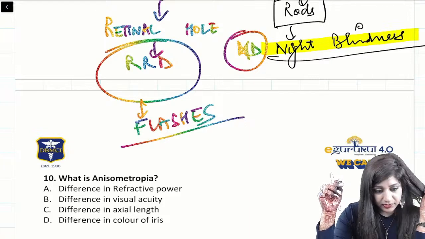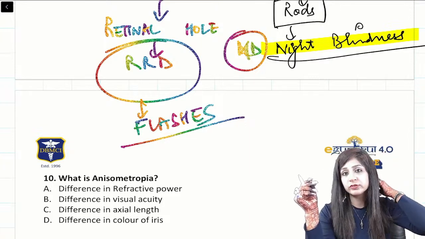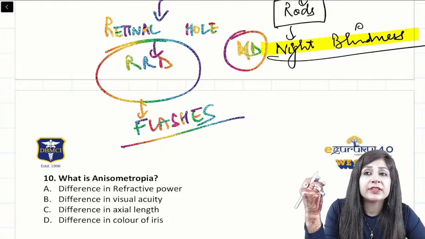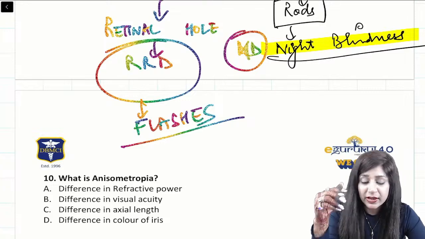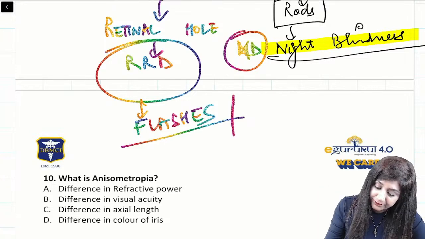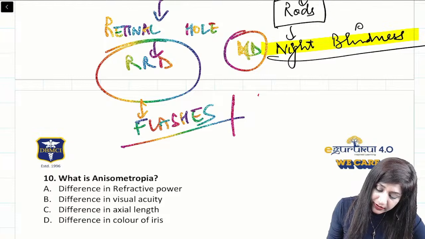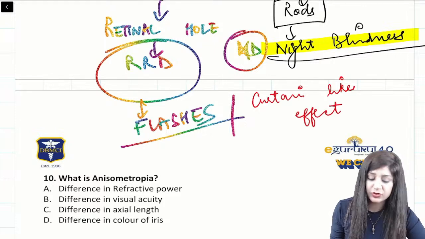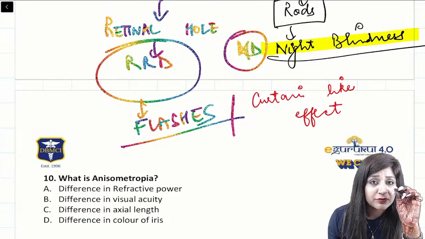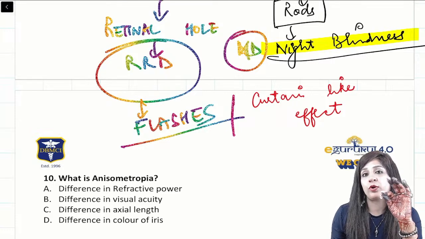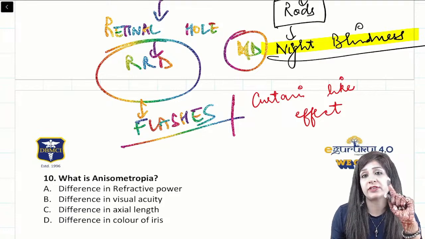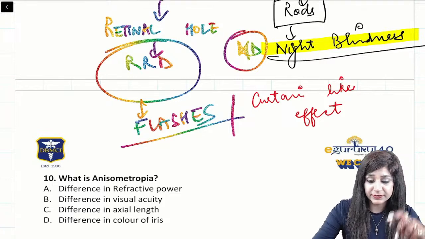Now instead of saying the flashes, the link of the DD, they are there in the notes. I do not have any link for that. In the history they can give you flashes of light, or one more thing that they can give is a curtain like effect. We can have flashes of light, or we can have the curtain like effect. That is very, very important for your rhegmatogenous retinal detachment, the most common type of retinal detachment also, right guys?